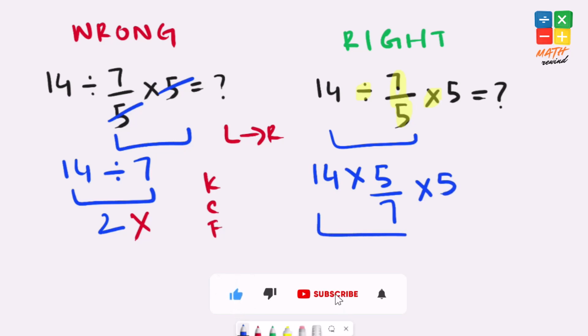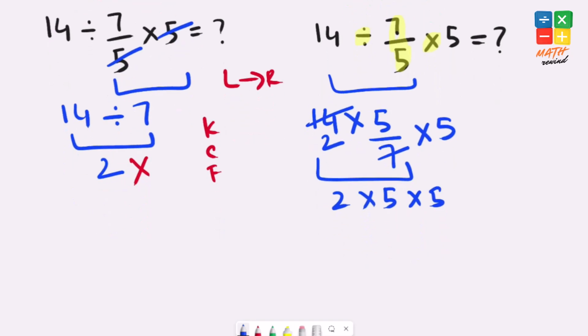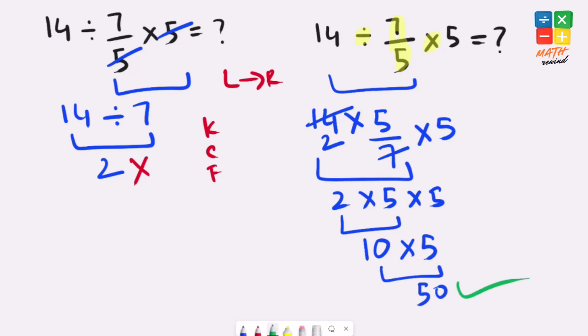Now we solve this part of the expression because we have to work from left to right. 7 and 14 are both divisible by 7, so 7 divided by 7 gives us 1, and 14 divided by 7 gives us 2. 2 times 5 is the expression now, and again when we work from left to right, 2 times 5 gives us 10, and 10 times 5 gives us 50, which is the final and correct answer to this problem.